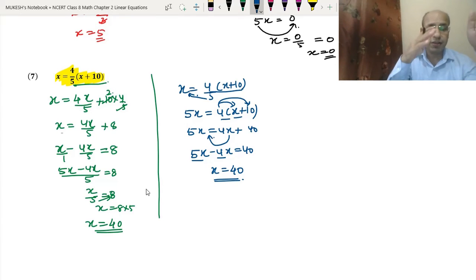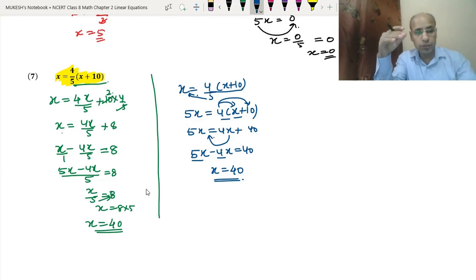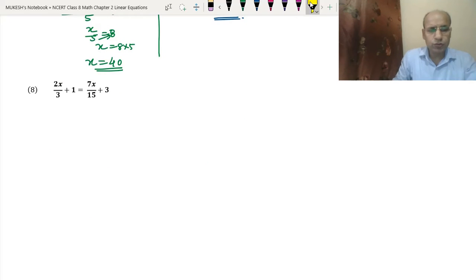So anyway, either first way or second way, whatever way you like is easier, you can do that by that method. Okay, so let's do the 8th question. The 8th question also has fractions: 2x upon 3 plus 1 equal to 7x upon 15 plus 3. Now what we can do, I will explain in two different ways.